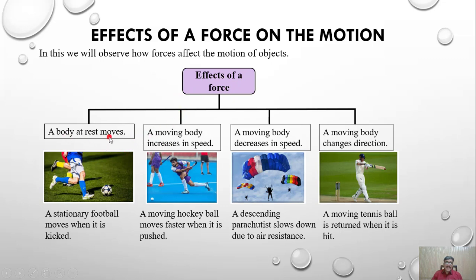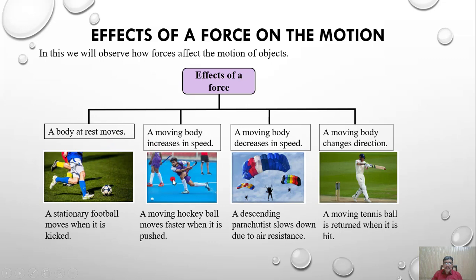A body at rest moves. For example, if you see here in the picture, this football is at rest. It will move when force is applied. And how will force be applied? When we kick the football. A stationary football, in a still position, moves when it is kicked. So force is being applied. So we can say here, a body at rest can move when force is applied.